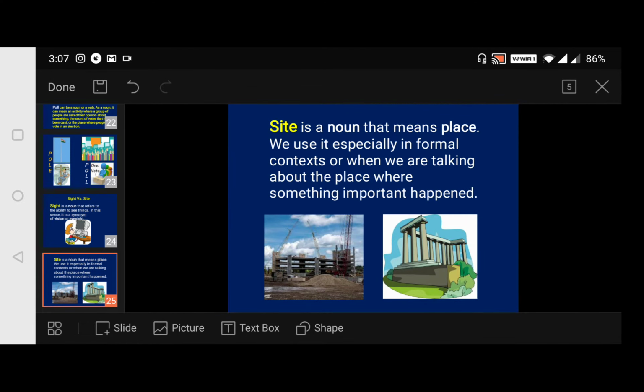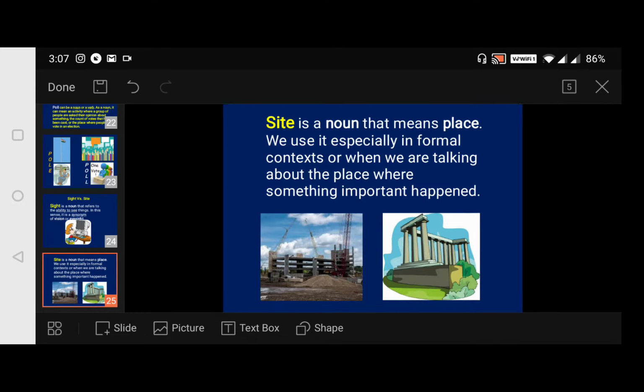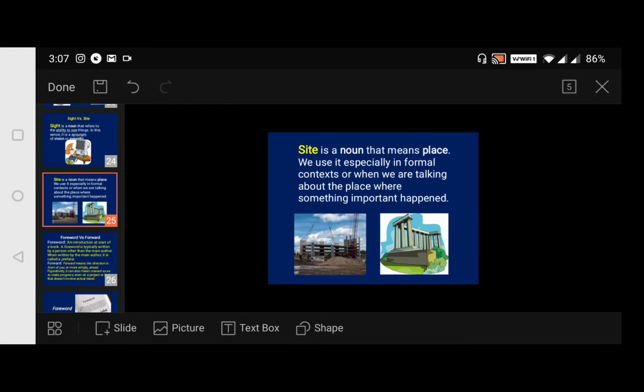Now this site, it's a noun. It's about some place. Site is a noun that means place, and we use it especially in formal contexts, or when we are talking about the place where something important happened. This happened at that particular site, and that site is located there, we say. Followed? Look at the site. Next, moving to our next slide.